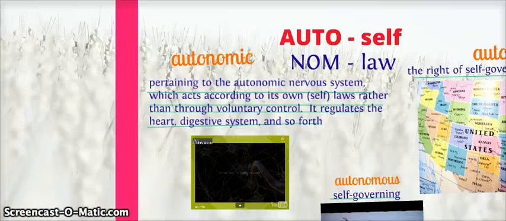Okay, that was a little bit wordy, but what it means is it's the part of your nervous system that controls your body for you. You don't have to think to breathe. You don't have to think to make your heart beat. You don't have to think to digest your food. Okay, it does that all by itself.